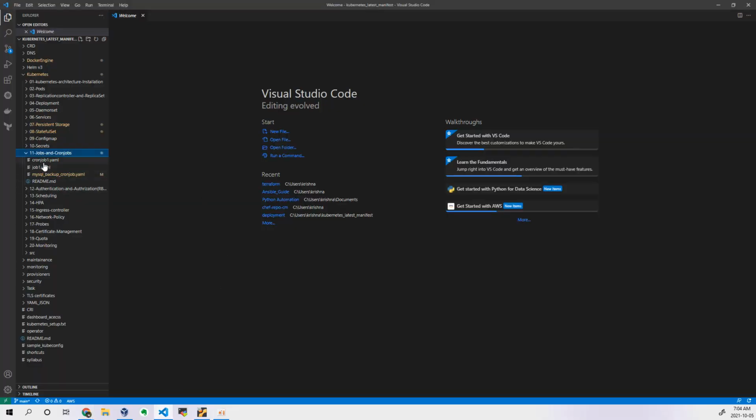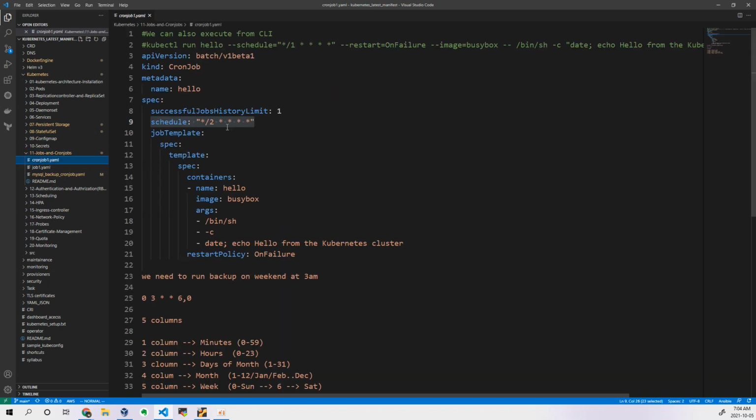Those parameters we can set in cron jobs, saying that only this many backups should be available in the history. You can see that successful job history limit is equal to 1. This task runs every 2 minutes. After running, the job has been completed. Again after 2 minutes, one more job will run, and that job's information is stored in your API server. The limit is only one, so only one job's information should be available for this cron job. The old one will get deleted and the new one will get added.